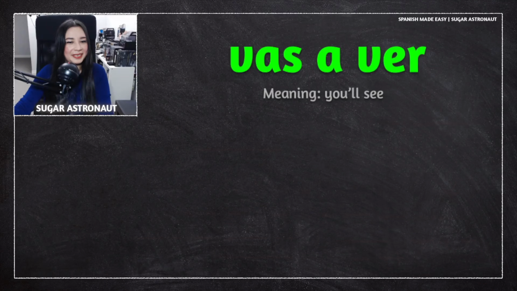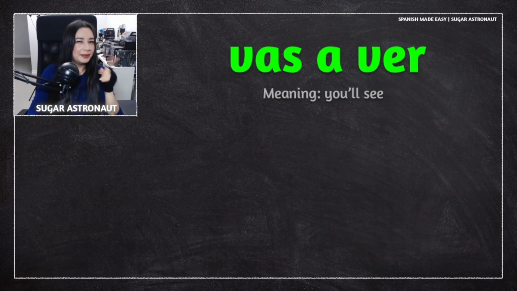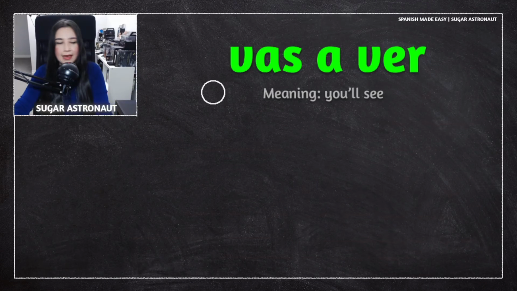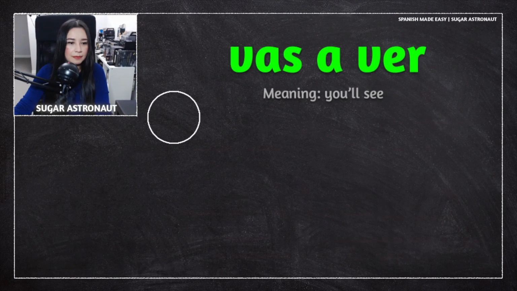You'll see. You'll see one day I'll do this or that. So it's similar to saying that. You'll see. And it's almost a literal translation. Vas a ver, you'll see. Now let's look at some examples using this phrase.